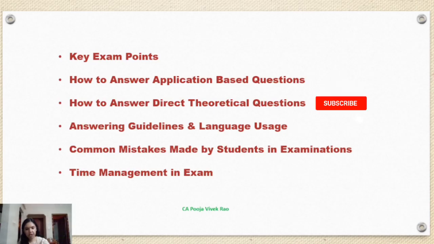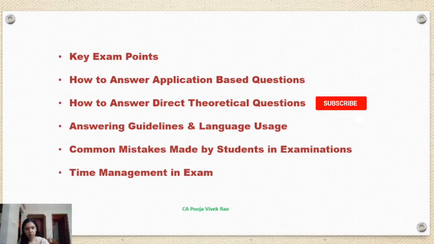And ensure you finish each answer within this time. In case you do not know the answer to any question, please leave some page for that and come back to it later on. Also answer all the subparts at one place and start each question on a new page. This will also enhance your presentation skills.